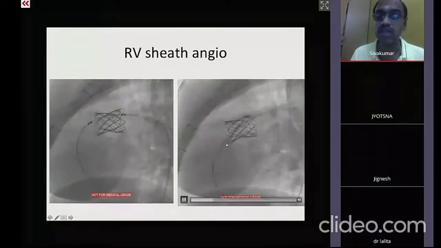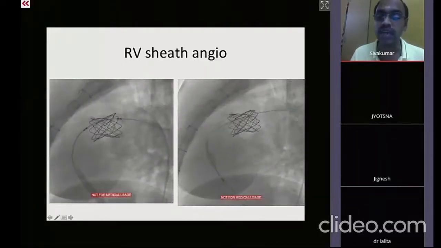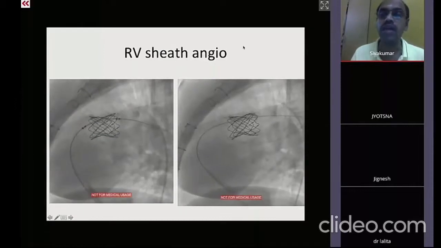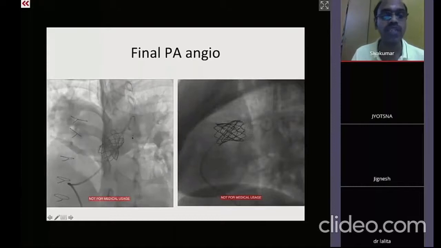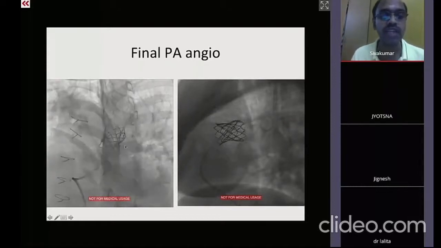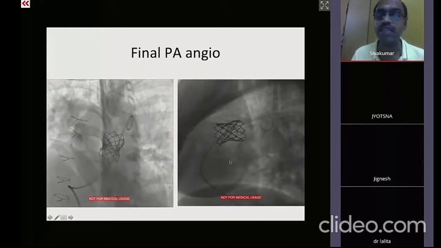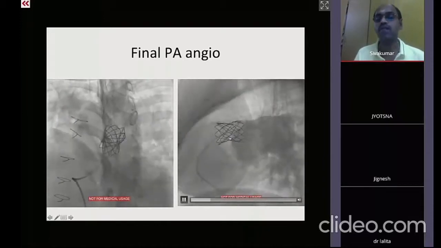So this is the delivery system which is being taken out, and then we put in a pigtail catheter and make the final angiogram. So this is in an LAO cranial view. You are seeing the competent valve here, and this is a lateral view. Again, you are finding a competent valve.